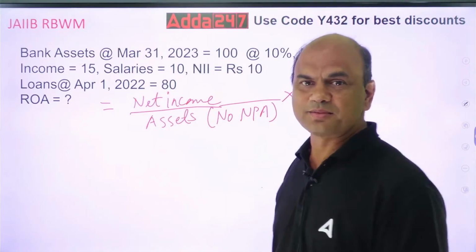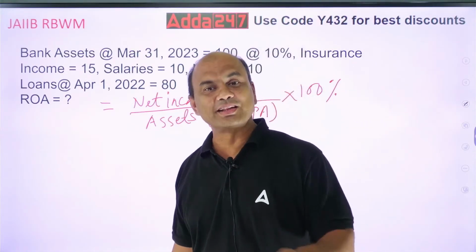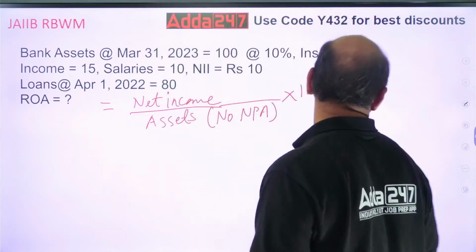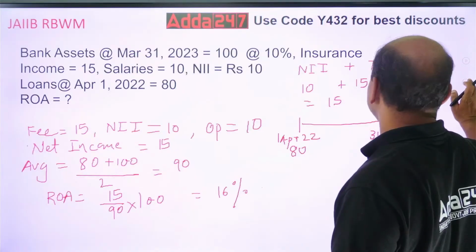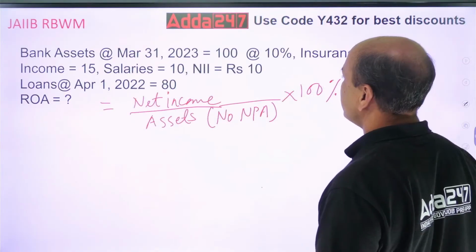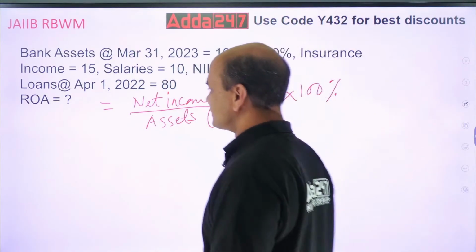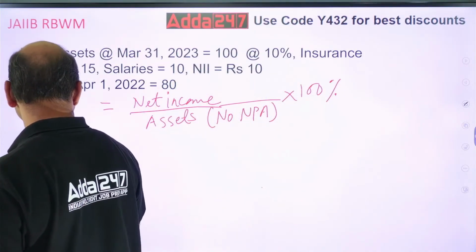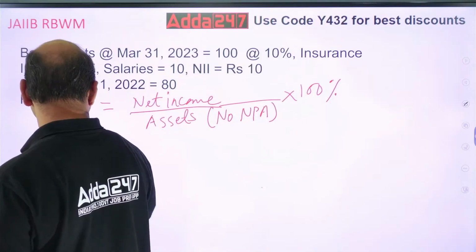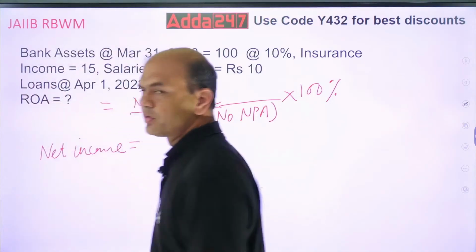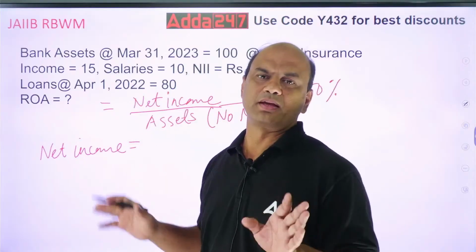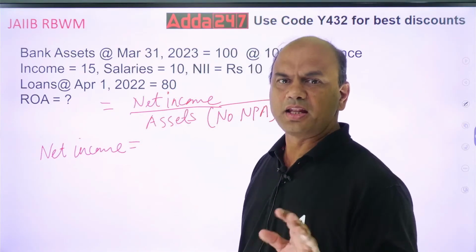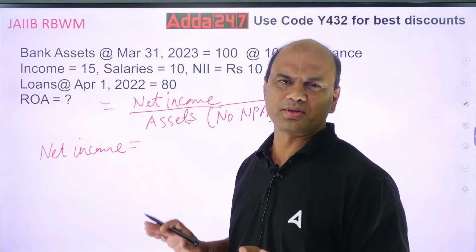But what is net income now? Net income equals, now this is another formula. Net income equals NII, or we call it spread, plus other income, minus expenses. Now what are the incomes for any bank? Any bank will generally have two types of income.